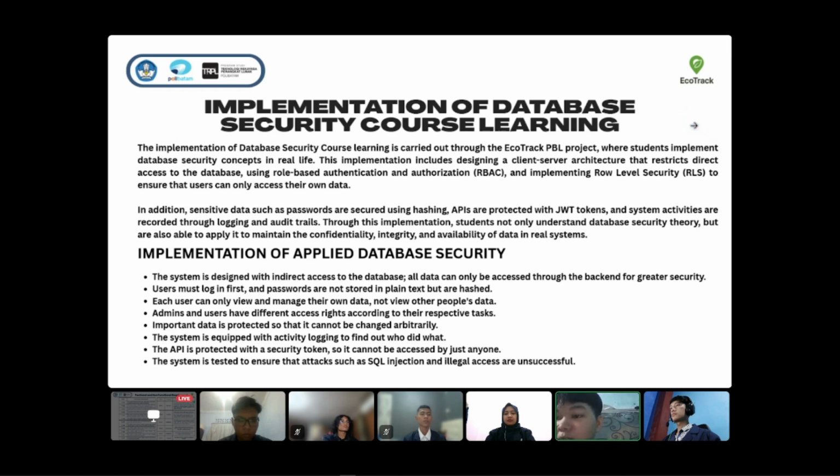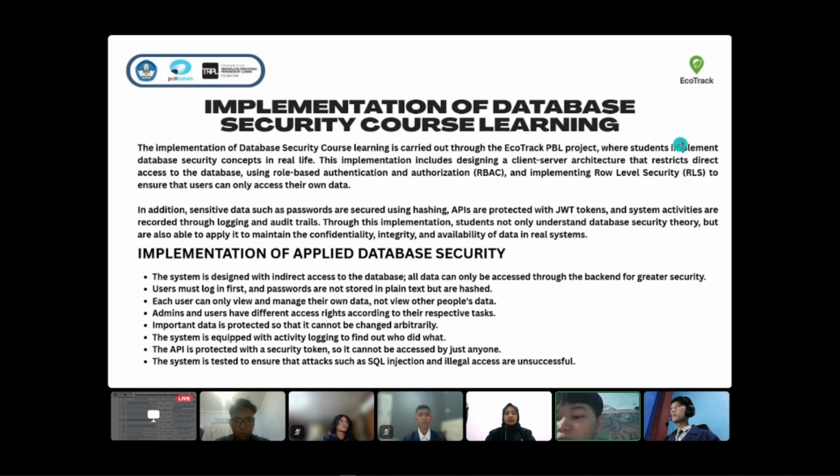Implementation of applied database security. The system is designed for indirect access to the database. All data can only be accessed through the backend for greater security. Users must login first and passwords are not stored in plain text but hashed. The user can only view and manage their own data, not other people's data. Admin and user have different access according to their respective tasks. Important data is protected so that it cannot be changed arbitrarily.